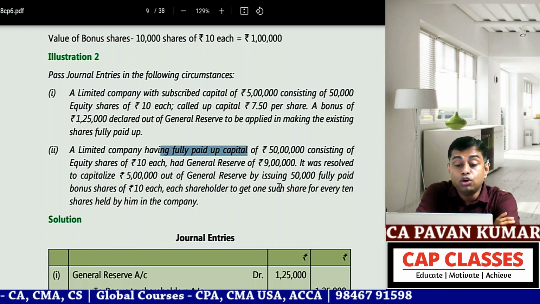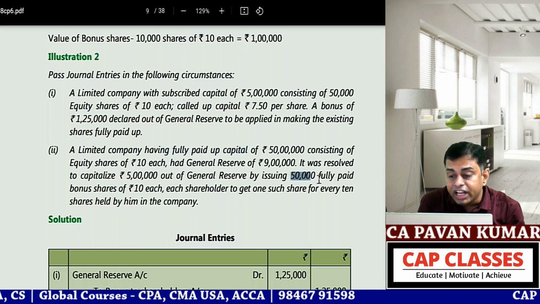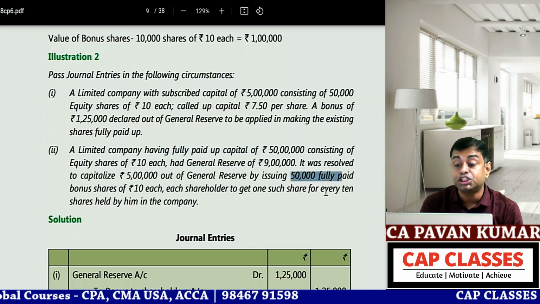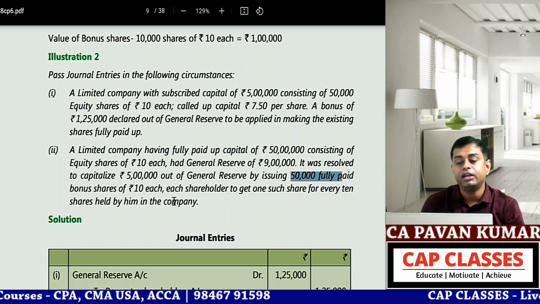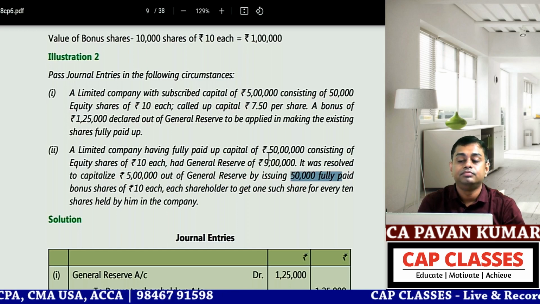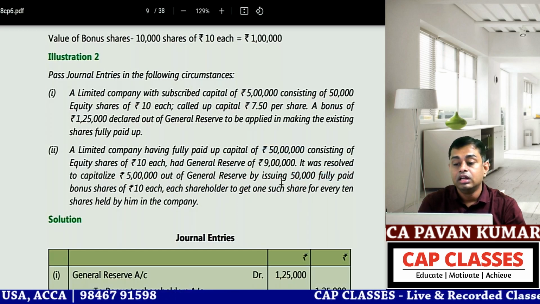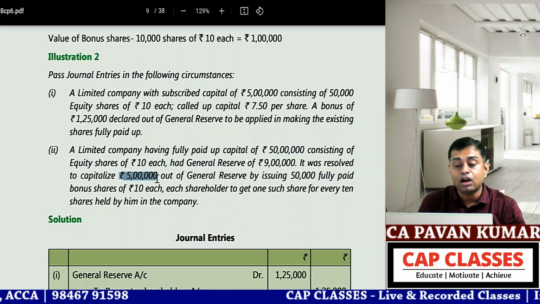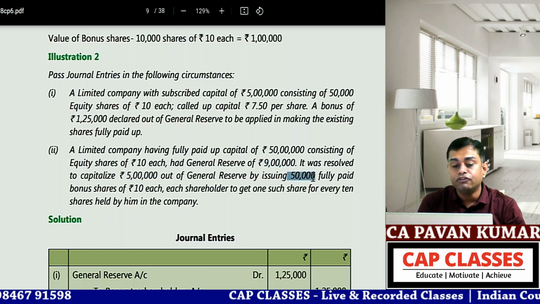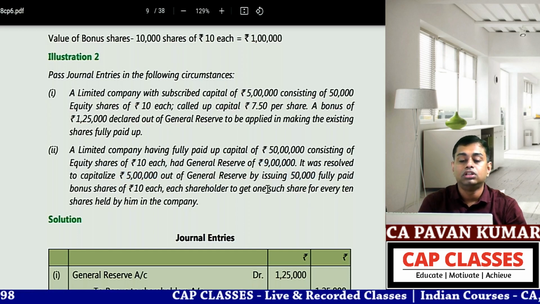General reserve 9 lakhs. It was resolved to capitalize 5 lakhs out of general reserves by issuing 50,000 fully paid bonus shares of 10 each. Each shareholder to get 1 such share for every 10 shares held by him in the company. Everything they gave. 50 lakhs, 10 rupees each, that means 5 lakh shares. Now you are capitalizing 5 lakh out of general reserve, which already has 9 lakhs balance. 50,000 fully paid bonus shares are given of 10 rupees each. 2 journal entries will come.